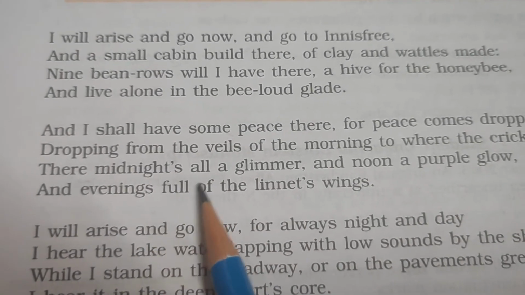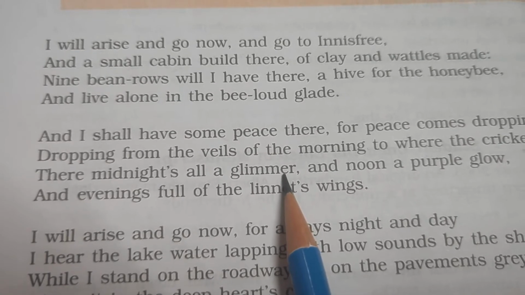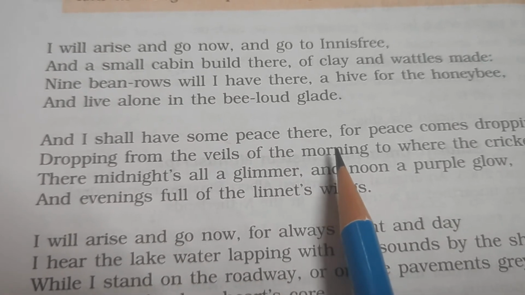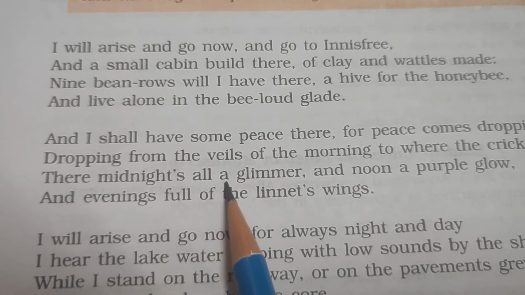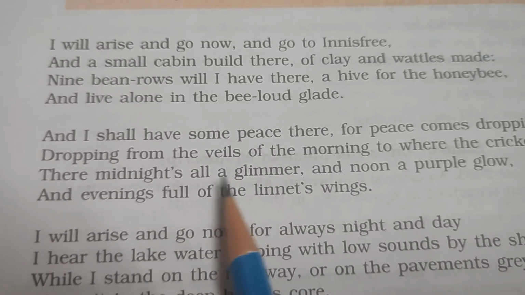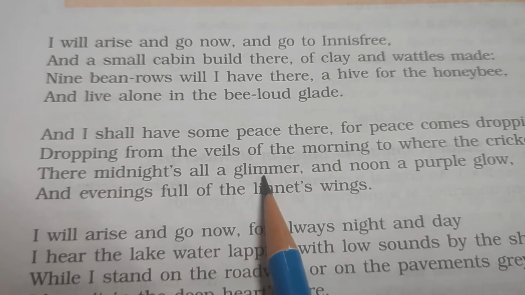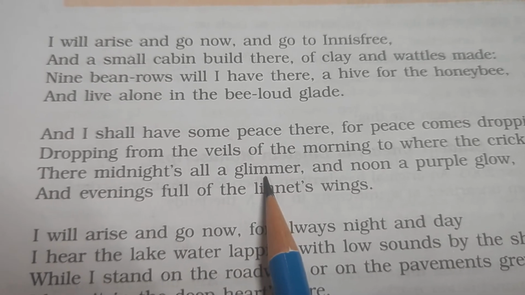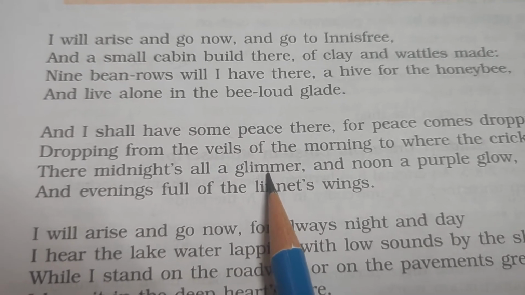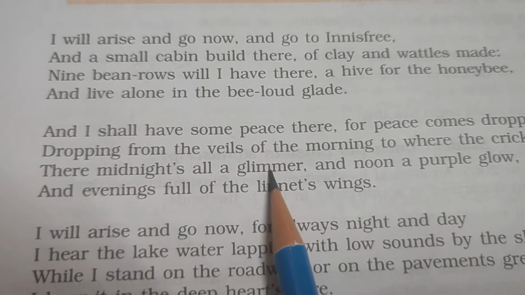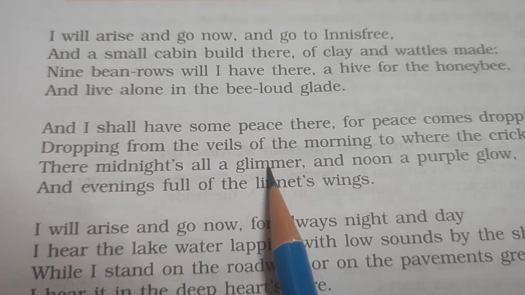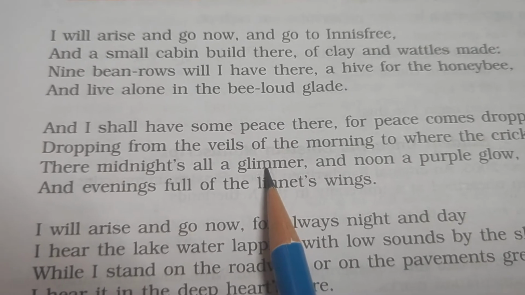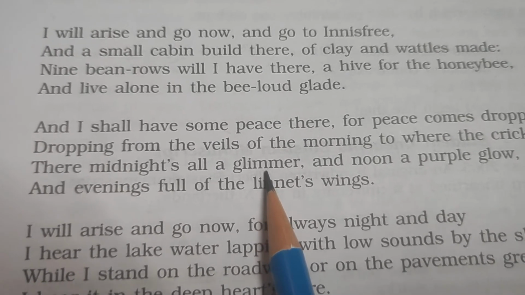Their midnights all a glimmer. Not only the morning will give him peace, but the midnights will also be very beautiful. The midnight will be glimmering, glittering. How? Because of the twinkling stars. The stars will be twinkling, and that will provide the poet immense happiness, immense peace.